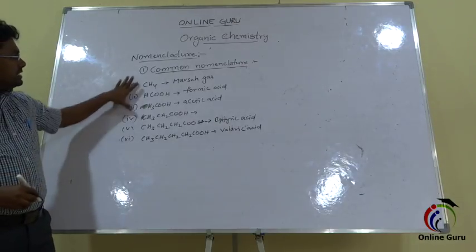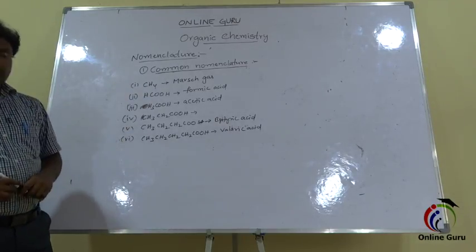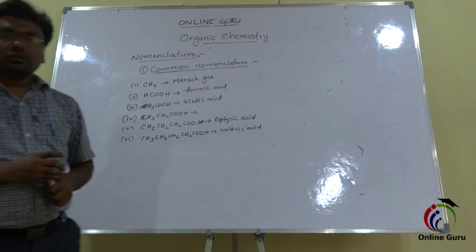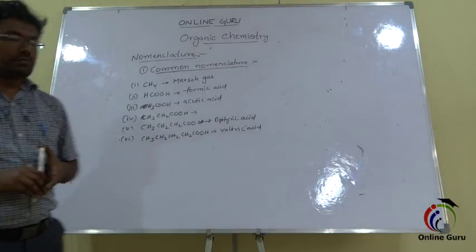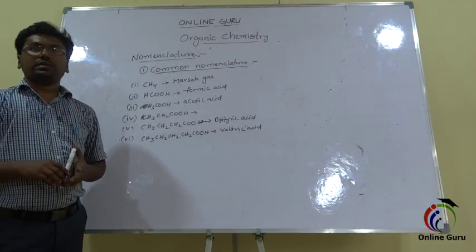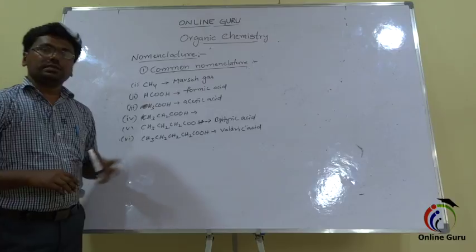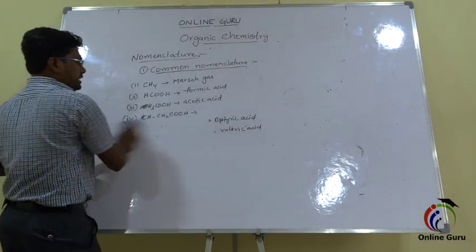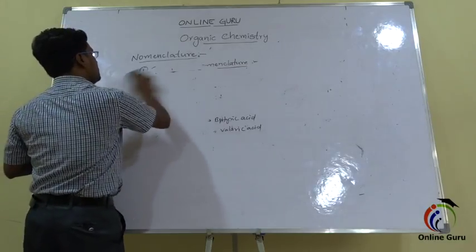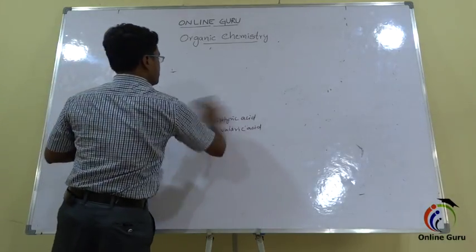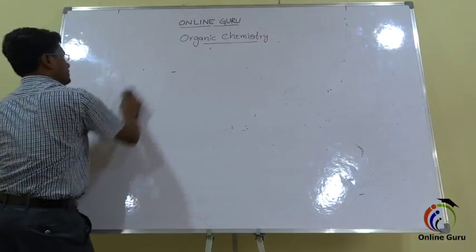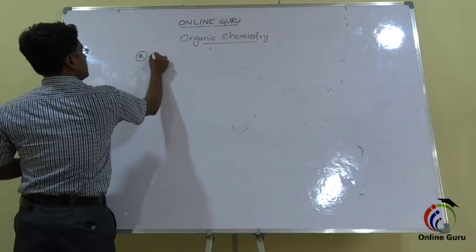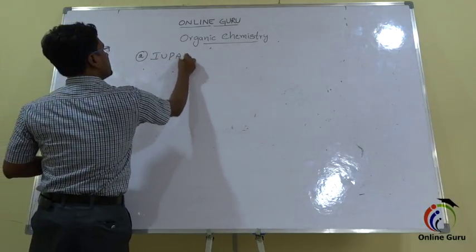So these are some of the examples for common nomenclature. But this common nomenclature makes confusion for each and every compound. So that's why we should follow a systematic nomenclature. That systematic nomenclature is IUPAC nomenclature, and it is applied for each and every compound.